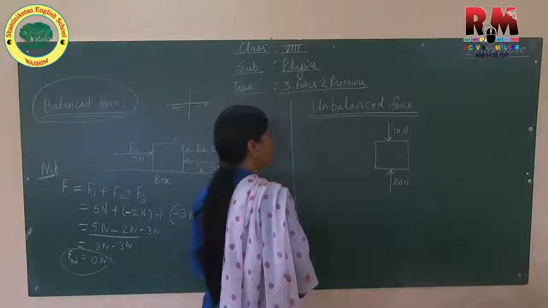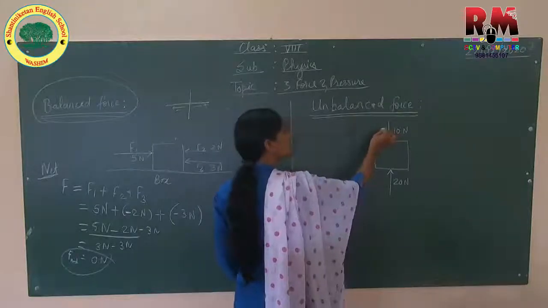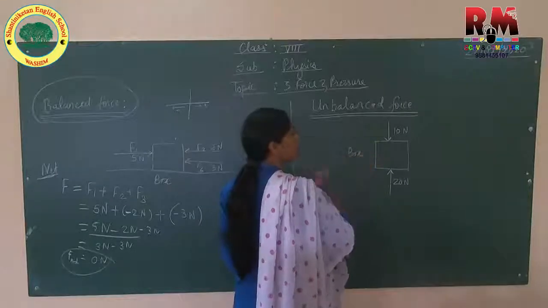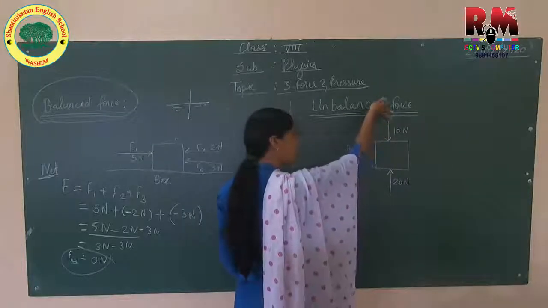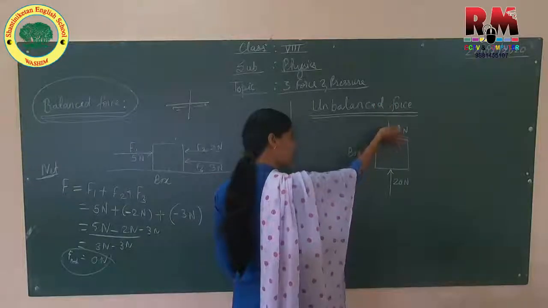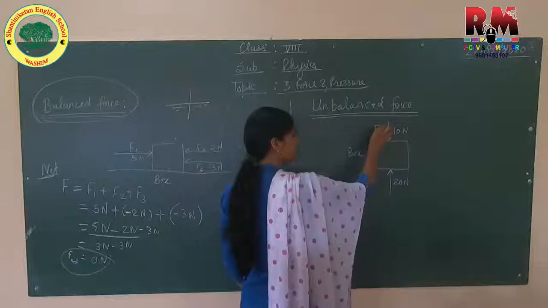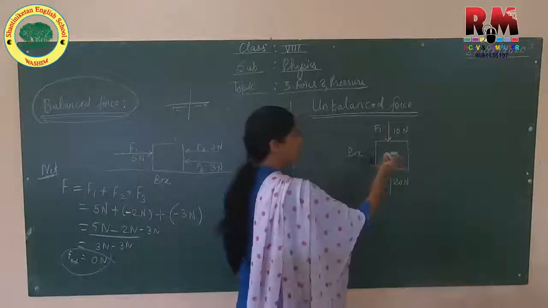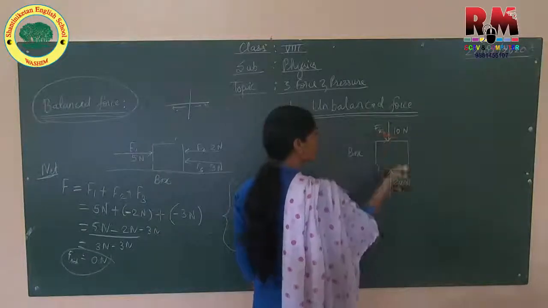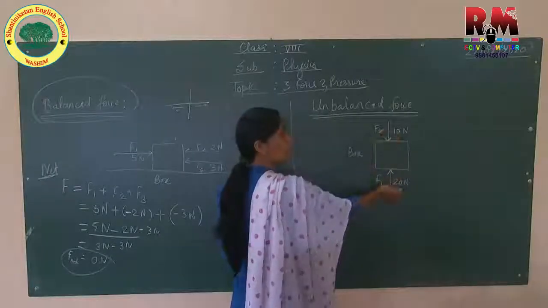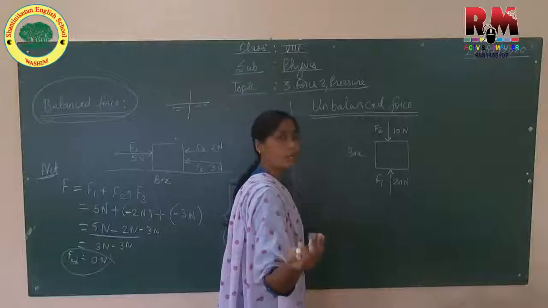Let us consider the box, and we are applying force in downward direction, how much amount? 10 Newton. I will consider this as F2 and this as F1. And in upward direction 20 Newton of force.